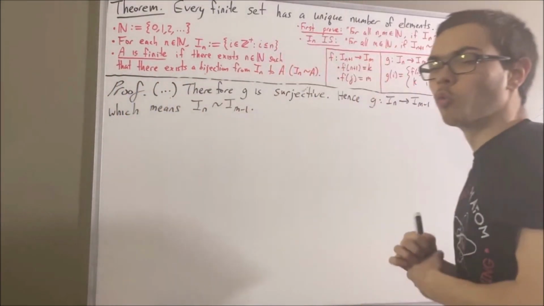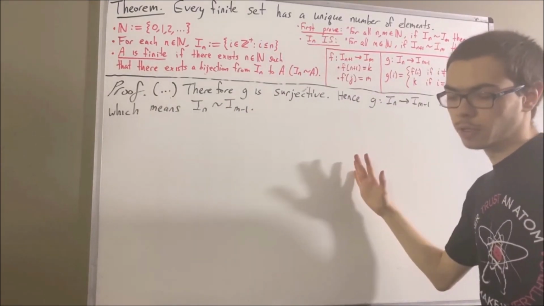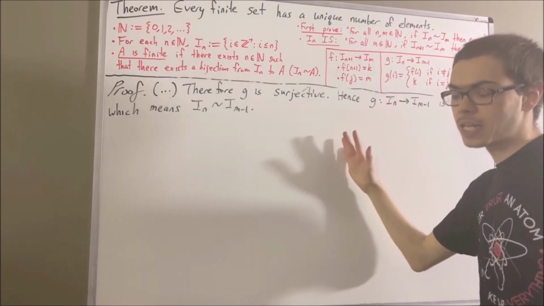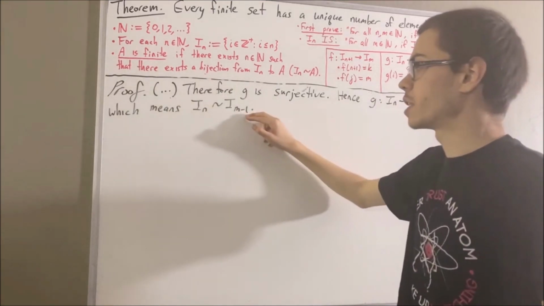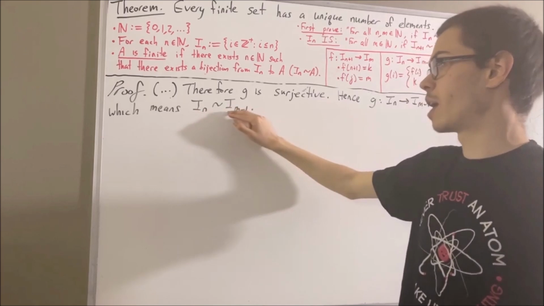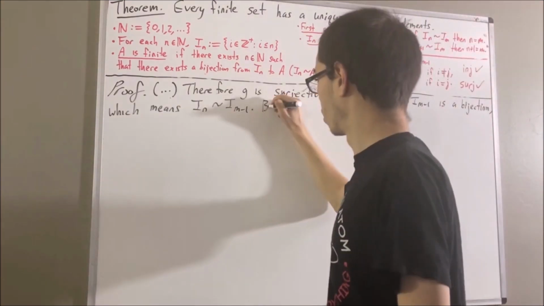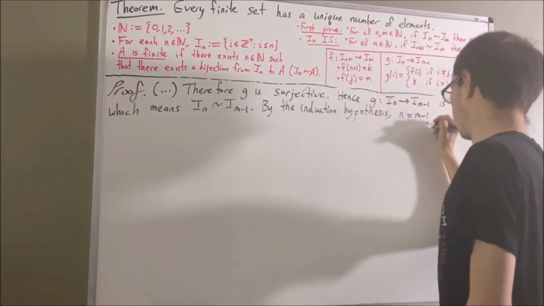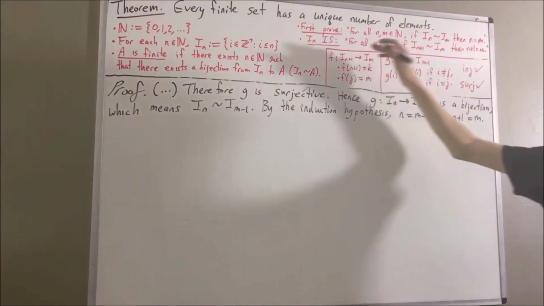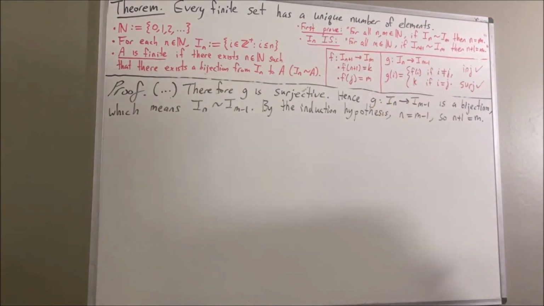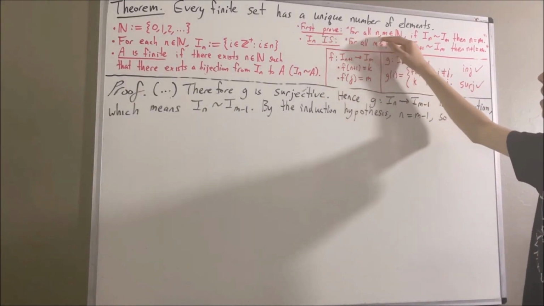And if we recall, way back to our induction hypothesis, it said that for all natural numbers m, if there is a bijection from I_n to I_m, then n is equal to m. Well, m minus 1 is a natural number, and there is a bijection from I_n to I_{m-1}. So our induction hypothesis tells us that n is equal to m minus 1. And so n plus 1 is equal to m. And this is exactly what we wanted to prove in the induction step. So this completes the induction step. Because we've proven both the base case and the induction step, we have proven precisely this statement.